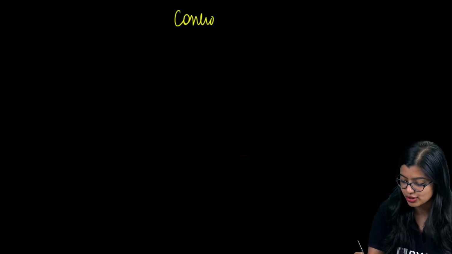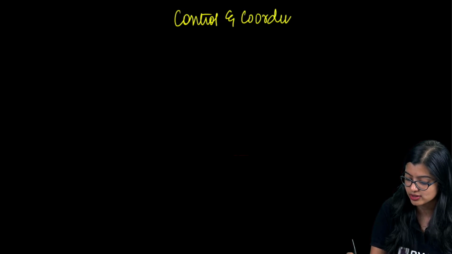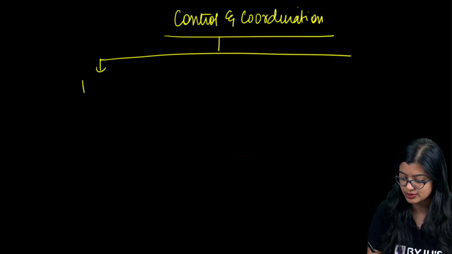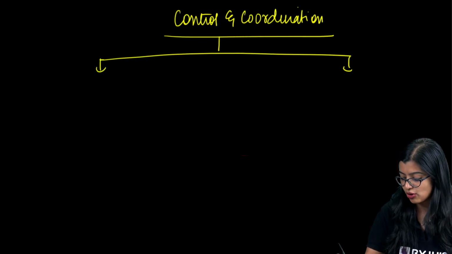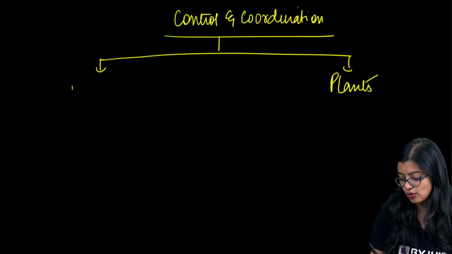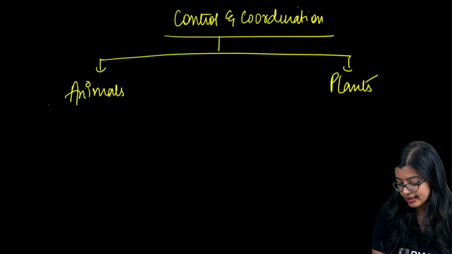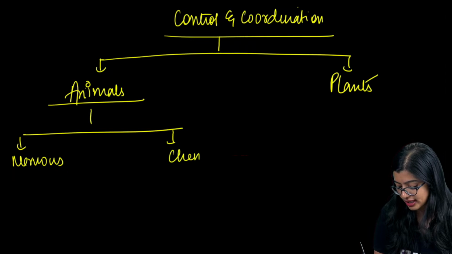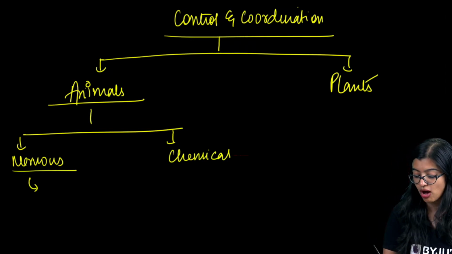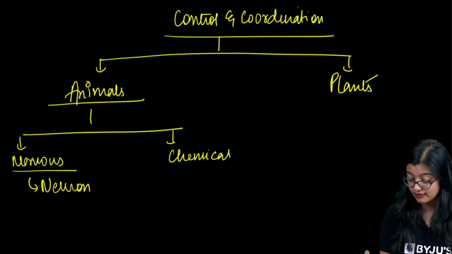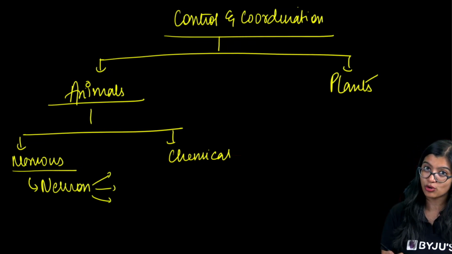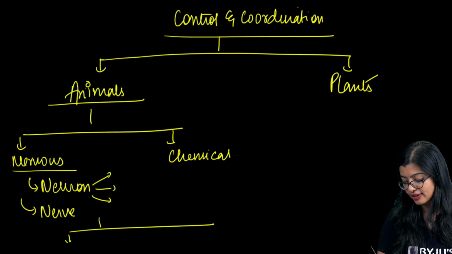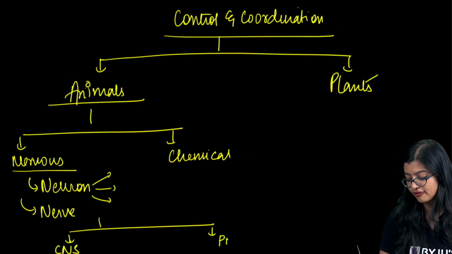So, we started with control and coordination, understanding what control and coordination is. Broadly, this can be observed in plants and in animals. In animals, we saw that there is nervous coordination and chemical coordination. In nervous coordination, we saw how the neuron is the basic unit of the nervous system, how there are different types of neurons, and how many neurons come together to form a nerve.